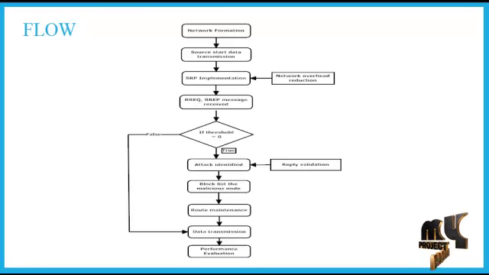Let us see the flow of our project. First, we have to form the network. The network formation contains energy efficiency, channel and antenna types. Then the source starts to send the data to the destination. At that time, we have to implement the secure routing protocol, which reduces the network overhead.